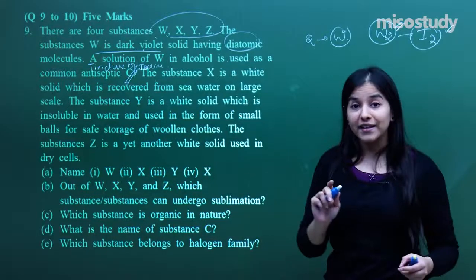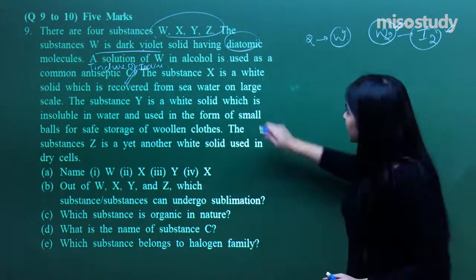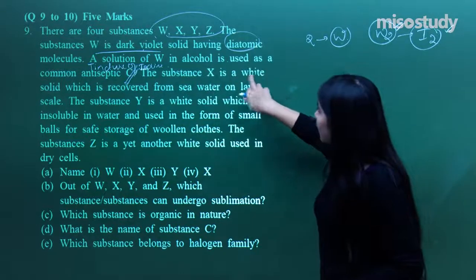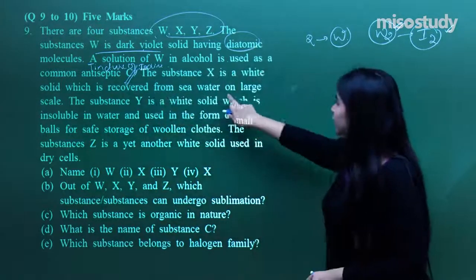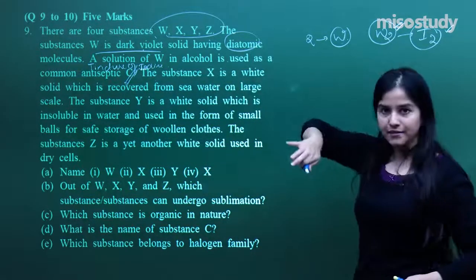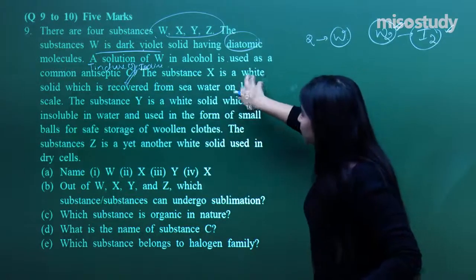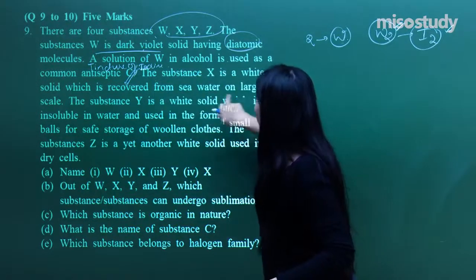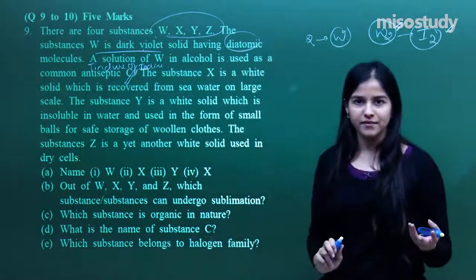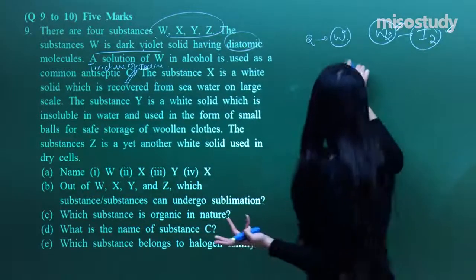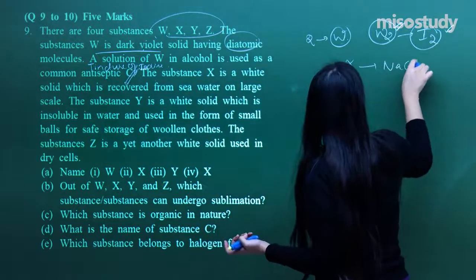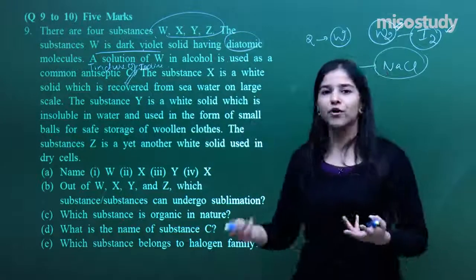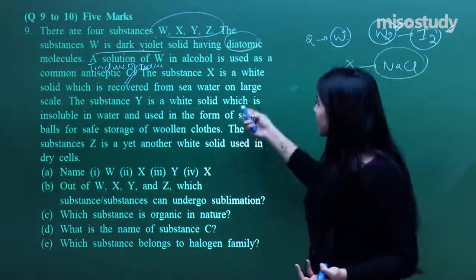Now you have got another information about iodine. Next, the substance X is a white solid which is recovered from seawater. Now this is another statement. So it is the white solid which is recovered from the seawater on a large scale. What is it? It's nothing but salt. So X is NaCl. Salt is recovered from that salty water of the ocean. Okay.